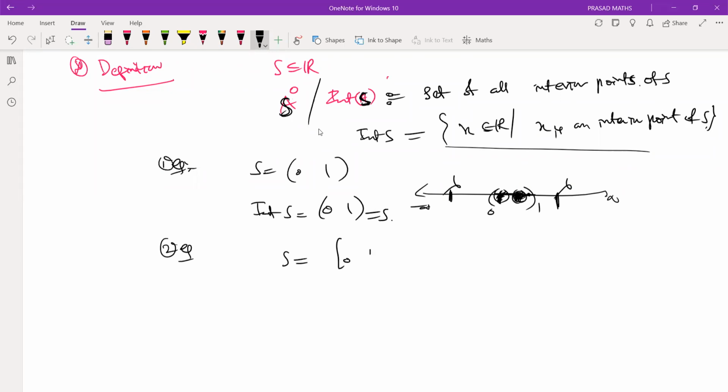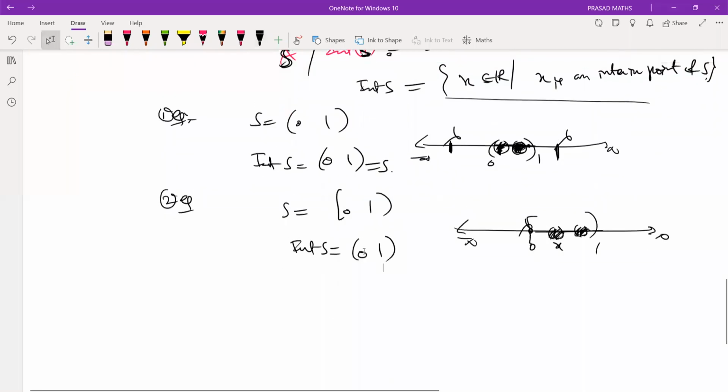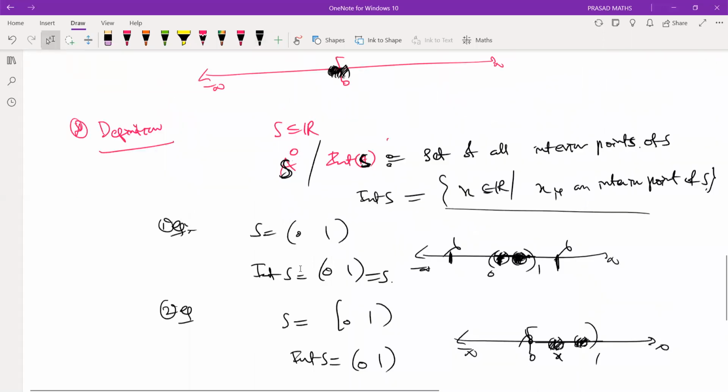Suppose you take closed 0, open 1. You are asked to compute the interior of this set. Is 0 an interior point? No. Is every other point an interior point? Yes. So every point is an interior point except 0. Therefore the interior of the set is open interval 0, 1. So this is about the interior of a set. The interior of a set is nothing but the set of all interior points of the set.